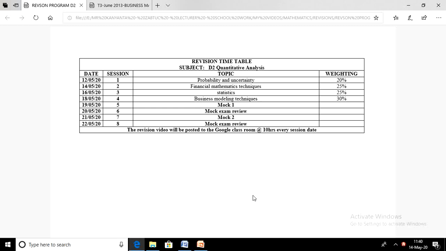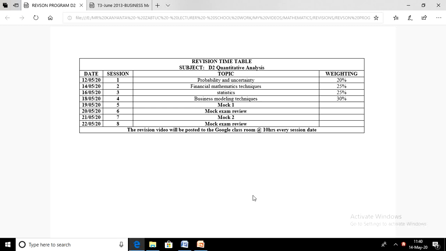After that first mock, we'll have a day to review the mock exam. That will be the 20th of May, and on the 21st of May you will do your second and last mock exam that I will be able to review on the 22nd of May 2020. We intend to conclude our intensive revisions by the 22nd of May if everything goes according to plan.